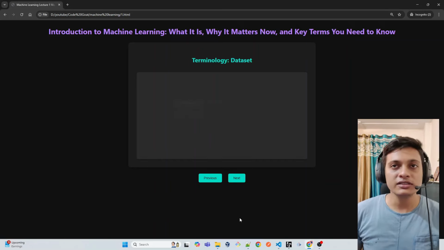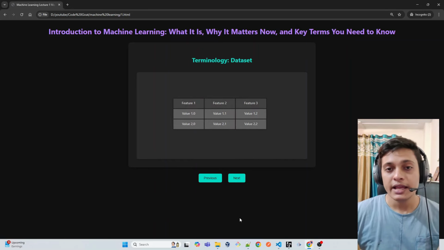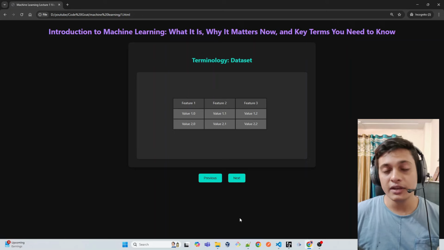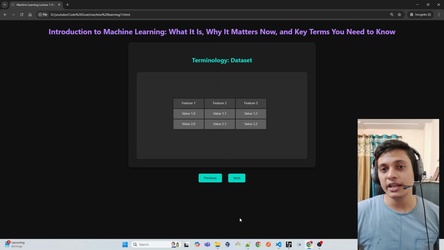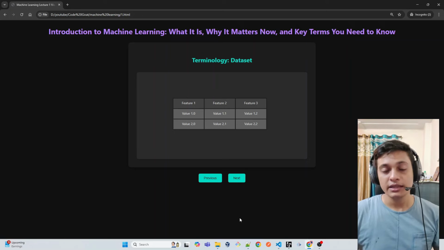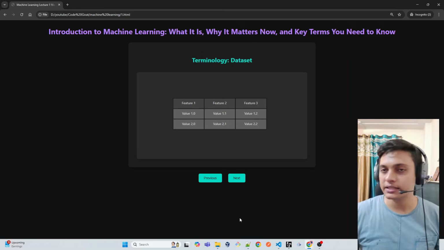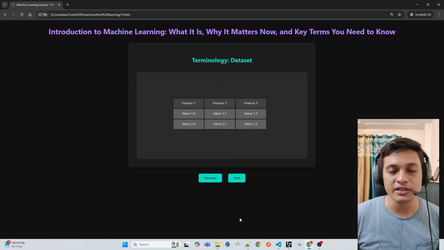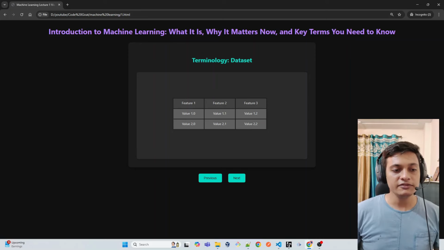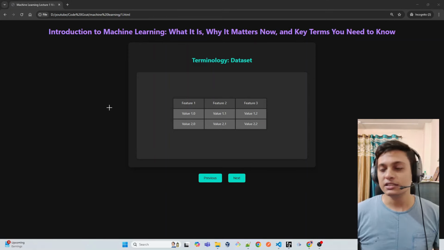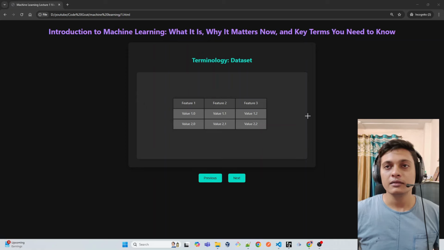So coming to the dataset, what is this dataset? As I told you, we are using data to train our computer. That data is nothing but a dataset. Here we can see this dataset has three parts: feature 1, feature 2, feature 3. These features are just parts of the data. Let's say feature 1 is the model of a car.